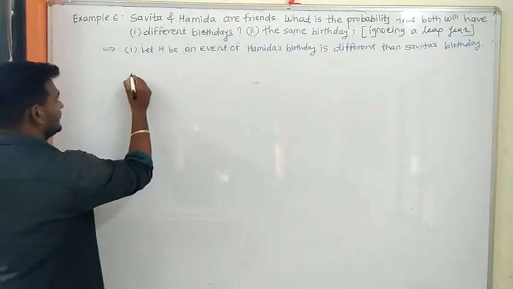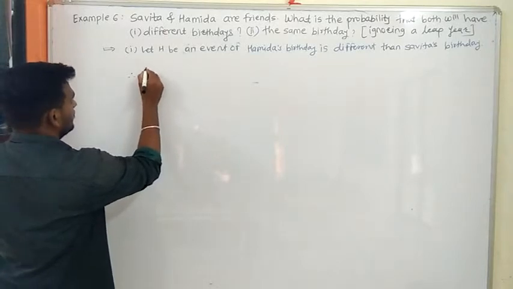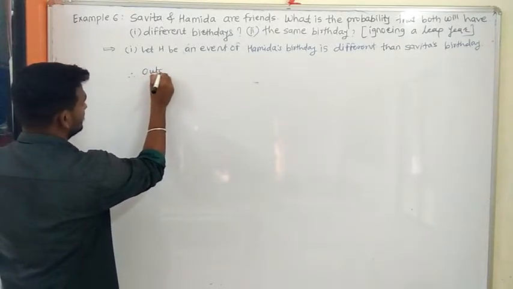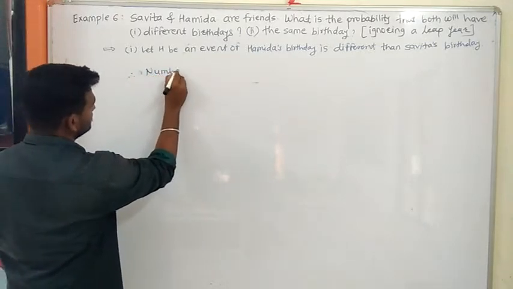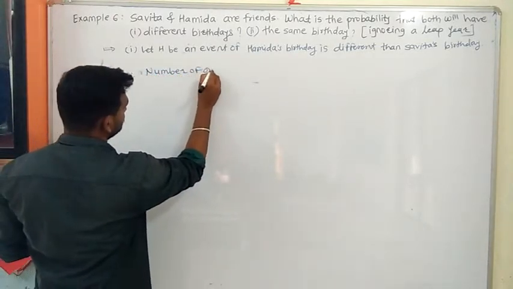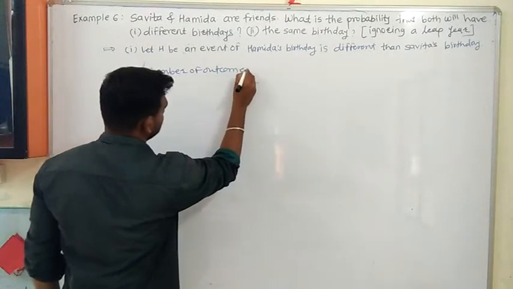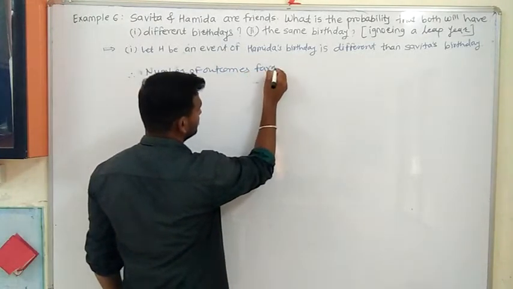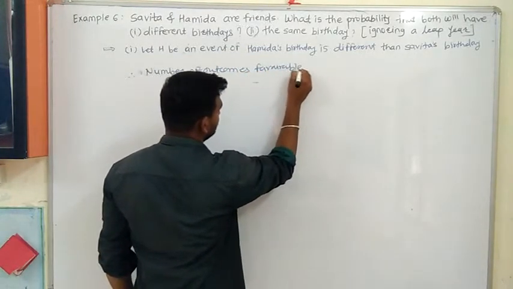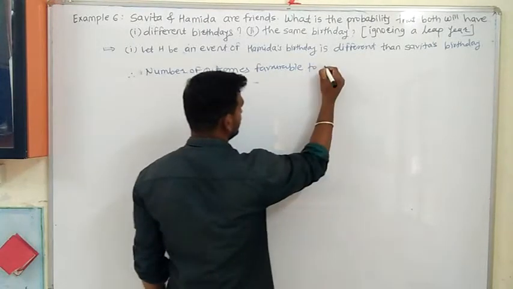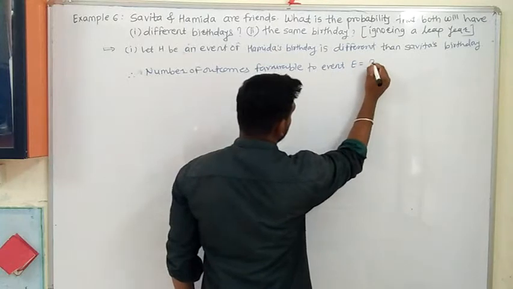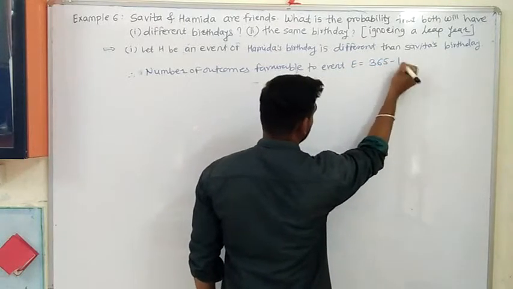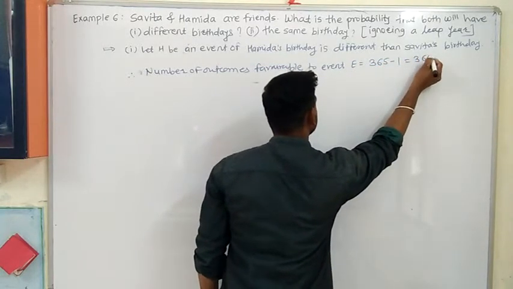Therefore, number of outcomes. Write like this: therefore number of outcomes favorable to event E is equal to 365 minus 1, which is equal to 364.